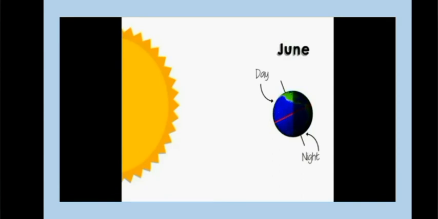Now what do you notice about the amount of light compared to the amount of darkness in the northern hemisphere? The northern hemisphere is getting more of the sunlight, which means days will be longer than 12 hours, while it has less darkness, which means the nights will be shorter, and it will be summer in the northern hemisphere.